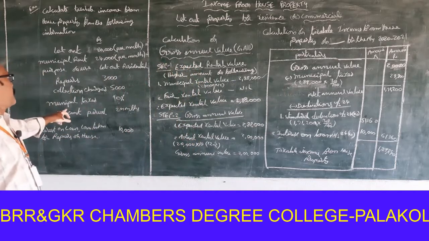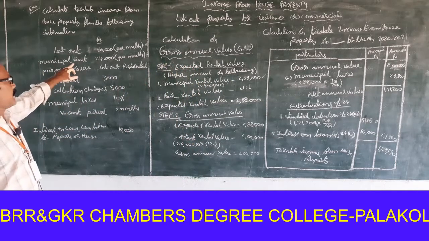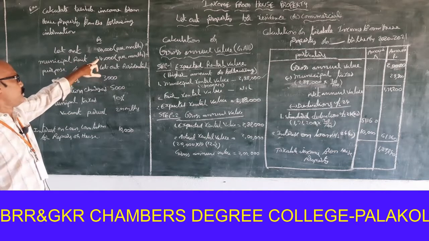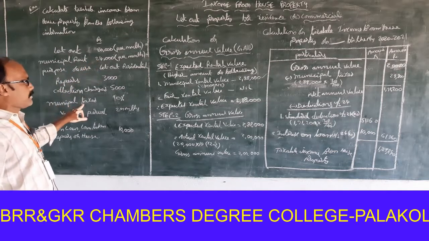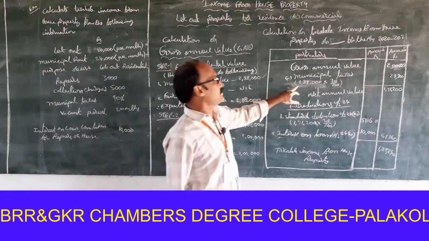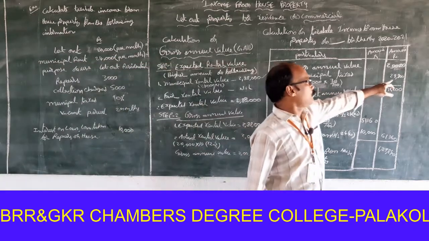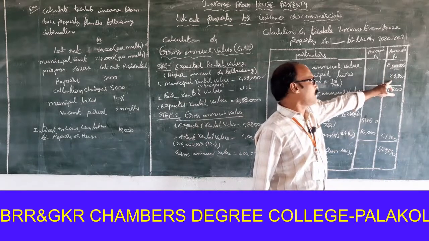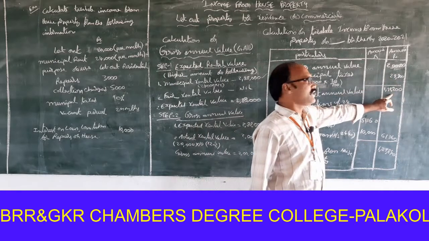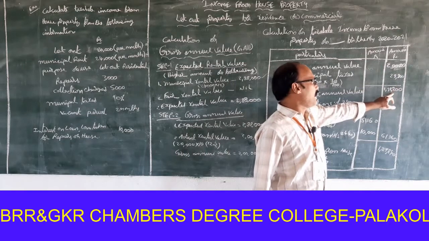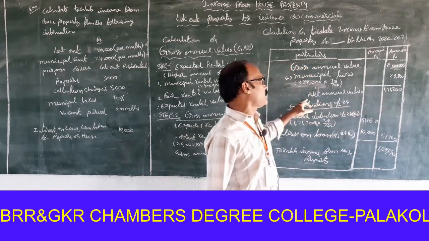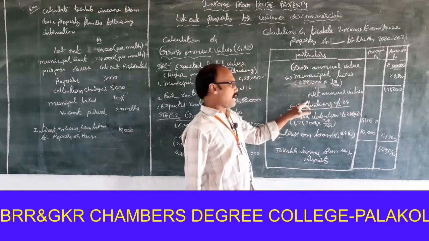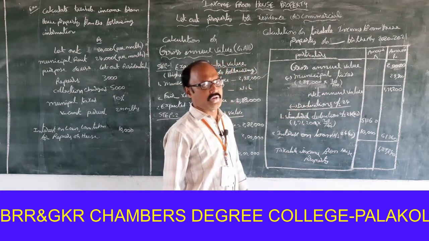Municipal rent 24,000 into 12, 2,88,000. 2,88,000 into 10 by 100 is 28,800. So 2 lakhs minus 28,800 is 1,71,200. It is to be treated as net annual value. Then, minus deductions under section 24.